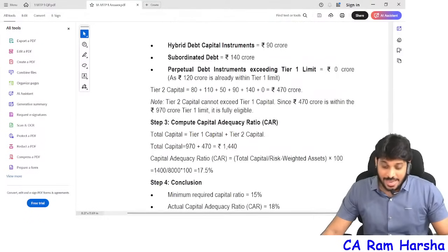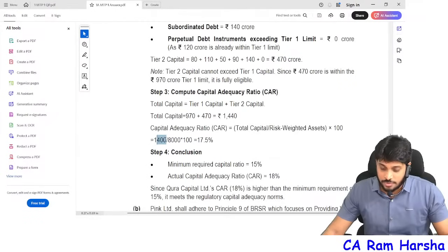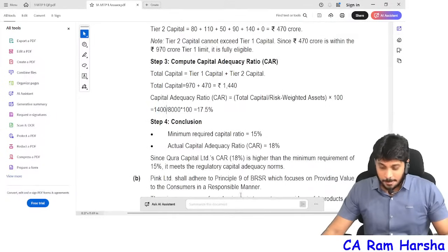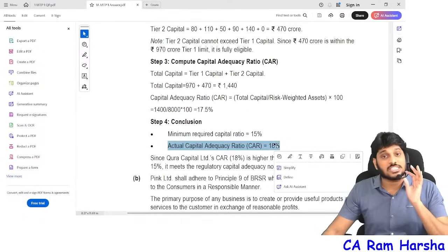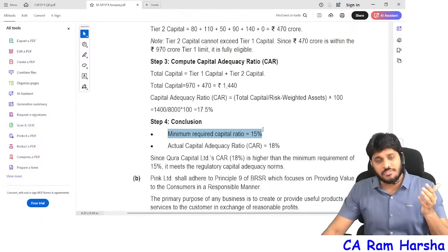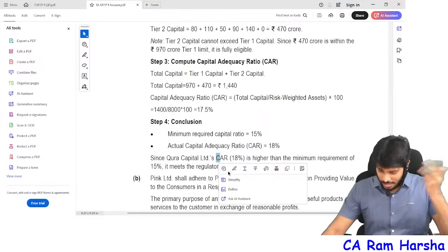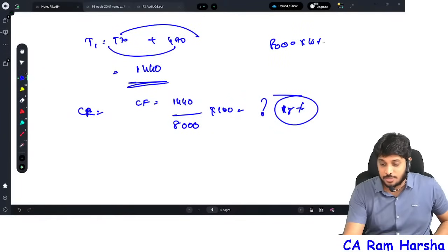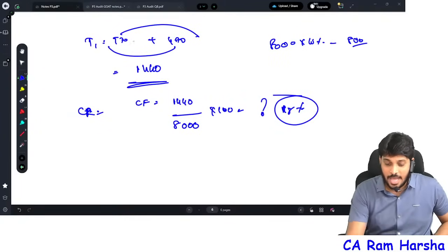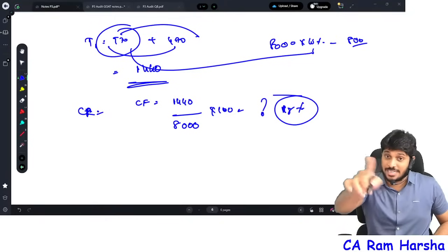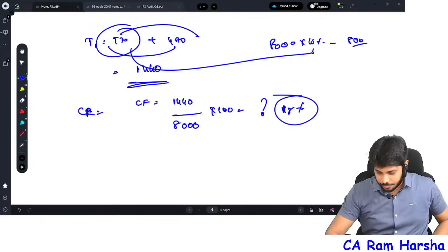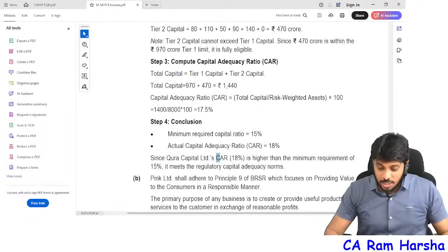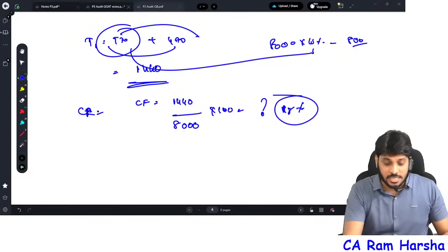Now here you see they did one more thing wrong. Capital adequacy is 1,440, right? They took only 1,400. I told you, the ICAI book contains so many mistakes. So finally our answer is 18%, which is correct. Whereas the minimum capital ratio is only 15. So 18% is maintained. Moreover, 10% of the 8,000 crore risk weighted assets, 800 crore, must be tier 1. Our tier 1 is 970, so the 10% criteria is also satisfied. So with this capital adequacy ratio, one more important provision is completed.